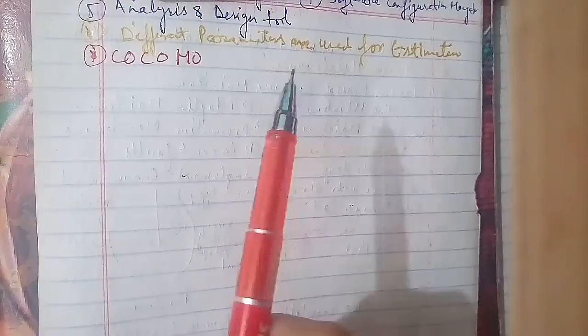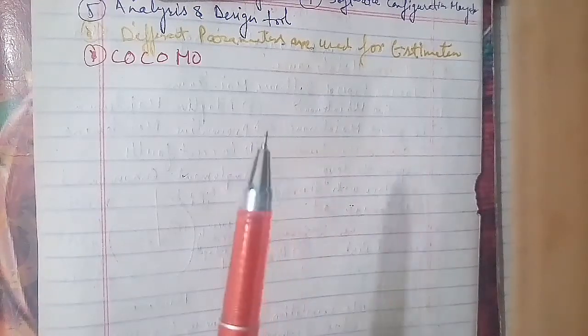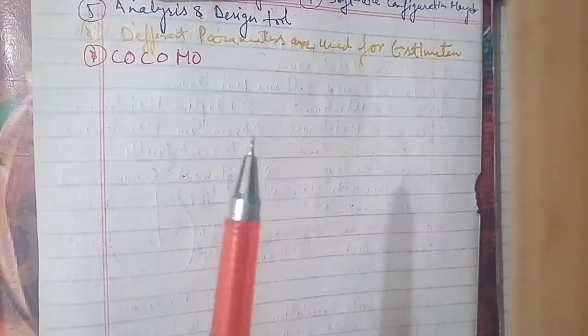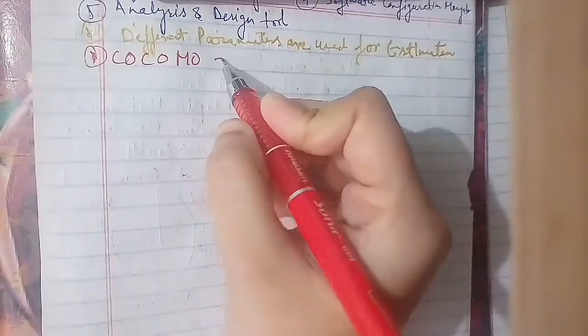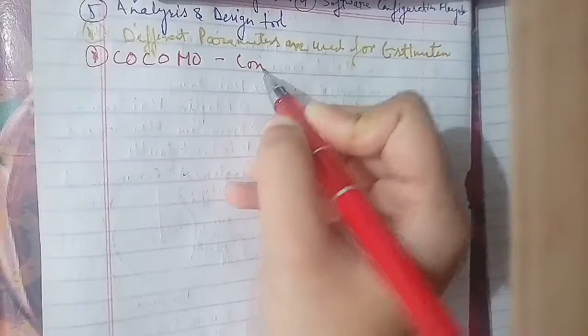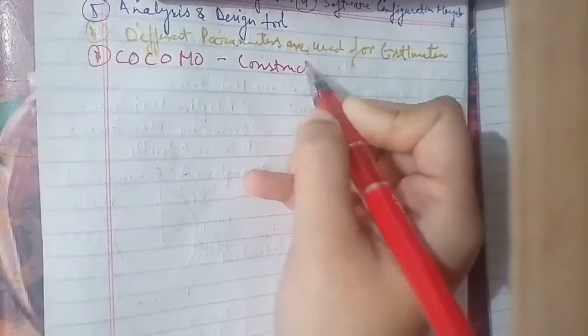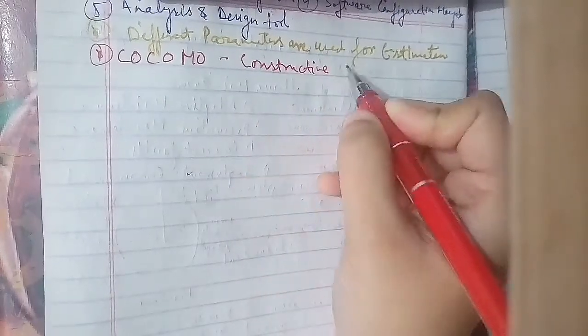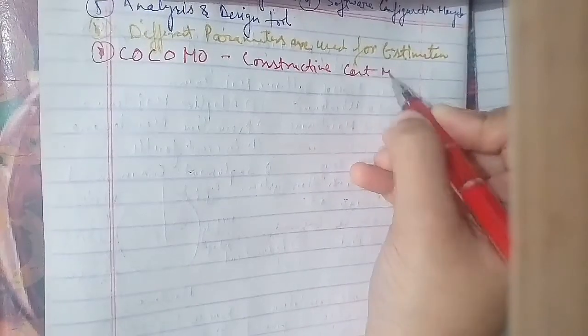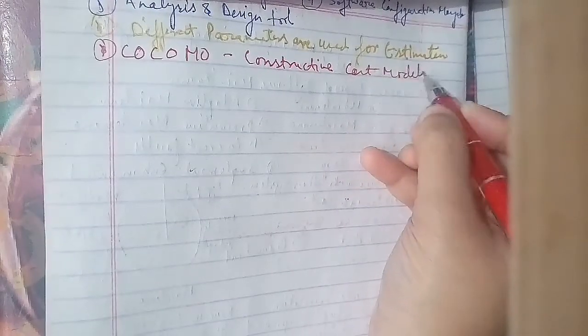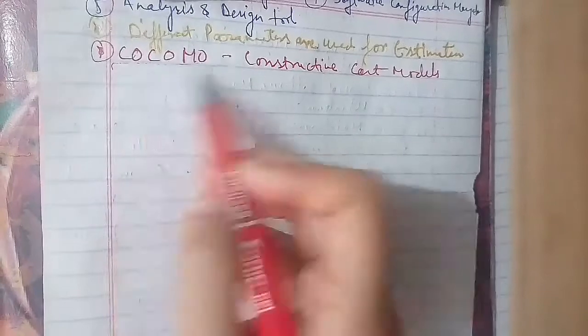In terms of COCOMO, as I told you, COCOMO stands for the constructive cost model. This model was developed in 1981 by Barry Boehm, and it predicts the effort and schedule of the software product based on the size of the software.